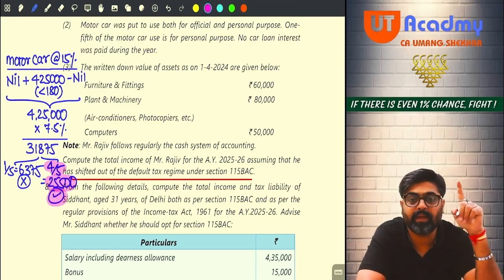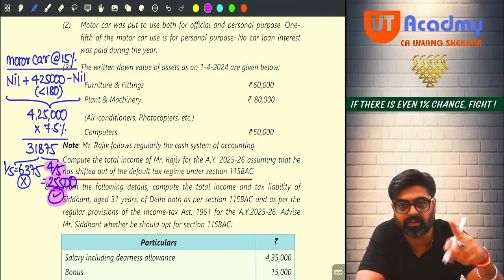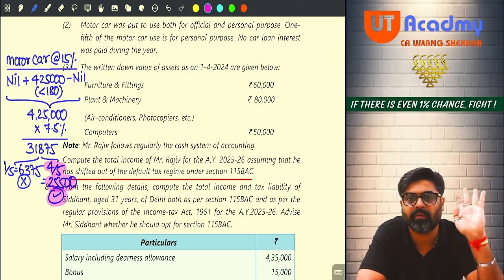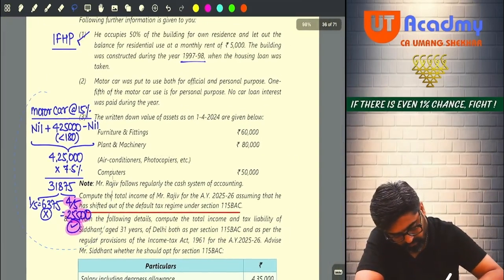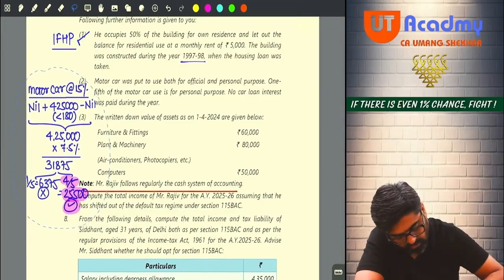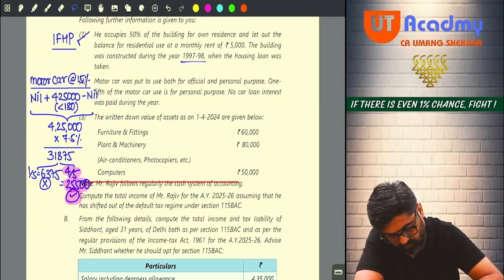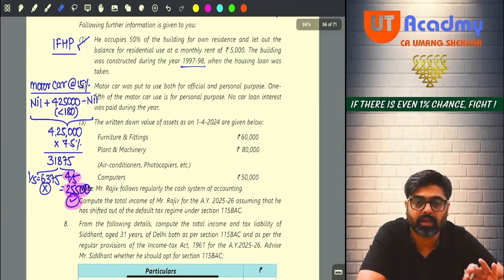So whenever I'll be taking the depreciation to be claimed as a deduction from my PGBP income, I don't have to forget this 25,500. I will take the deduction for depreciation on motor car, not the entire amount, but only 25,500. Will you remember this, everyone? Okay, 25,500 will be the motor car depreciation.